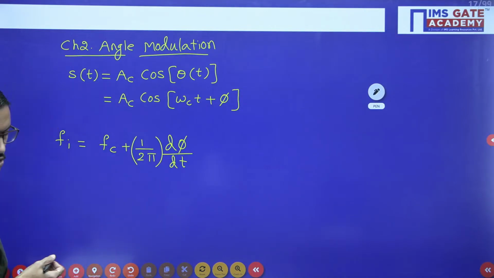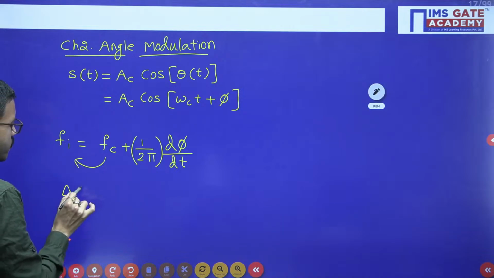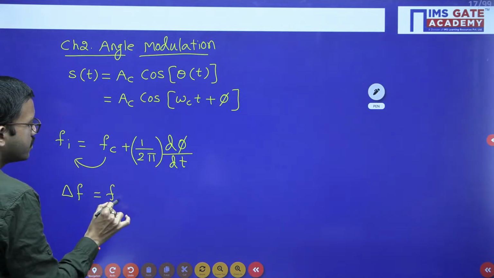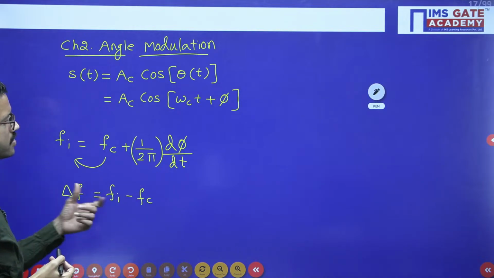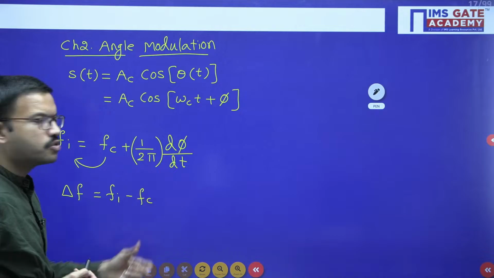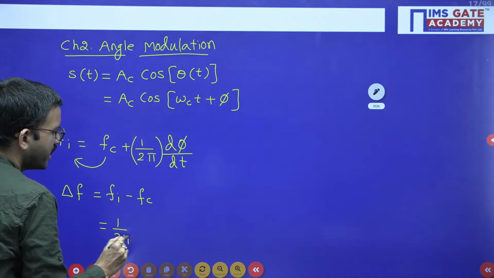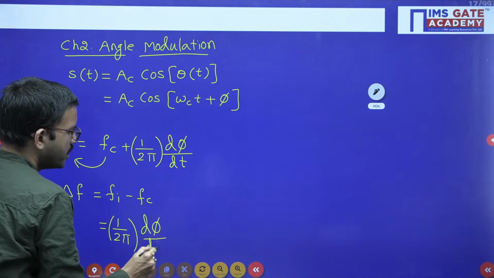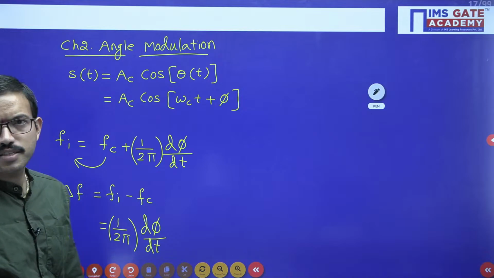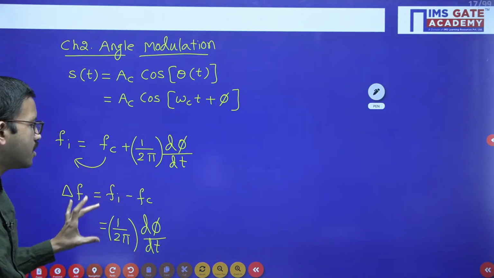The difference between these two frequencies is nothing but the frequency deviation: delta f equal to Fi minus Fc. The moment you bring Fc to the left-hand side, the leftover term is 1 by 2 pi into d phi by dt, so that one also you can write. Based on the data given in the question, you can use either formula to find the frequency deviation.